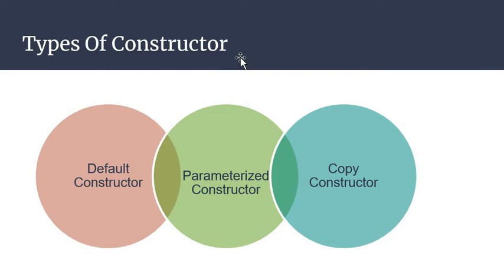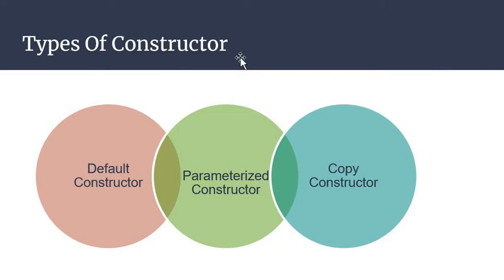A default constructor is a constructor which does not take any arguments or parameters. If we do not use a constructor in our class, the C++ compiler will supply a default constructor, and that constructor will be called when the object of the class is created.